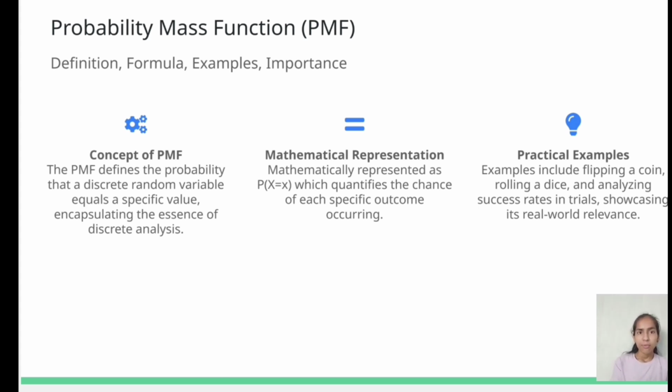Let us see the concept of probability mass function. The probability mass function defines the probability that a discrete random variable equals a specific value, encapsulating the essence of discrete analysis. Mathematically it is represented as p of x equals probability that X equals x, which quantifies the chance of each specific outcome occurring. Examples of the probability mass function include flipping a coin, rolling a die, and analyzing the success rates in trials, showcasing its real-world relevance.